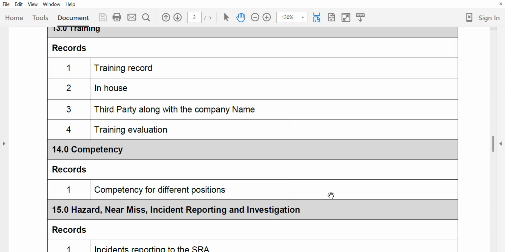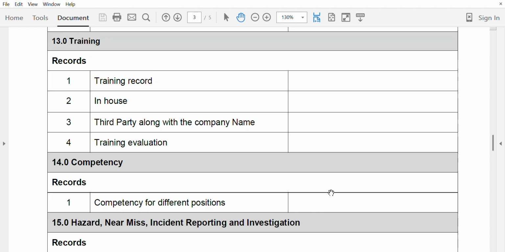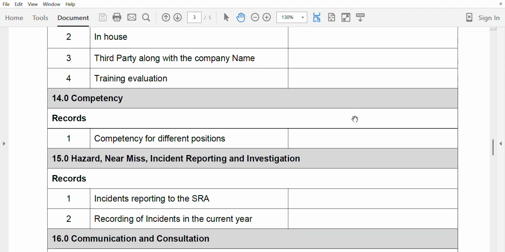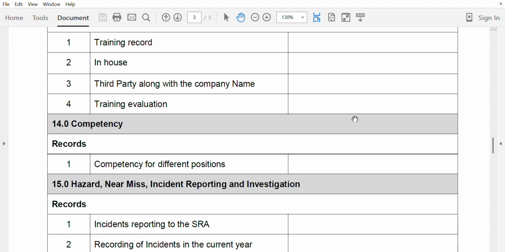Competency. For the competency, they have different positions. They identified the competency. Over here, the annual training plan for the current year. See that they plan in the month of June the training for waste management.